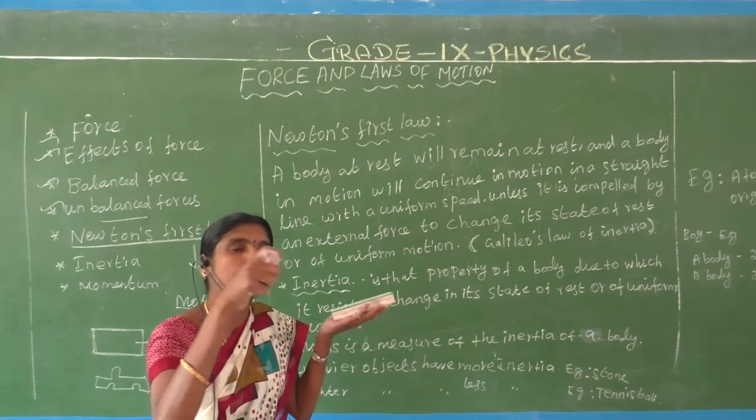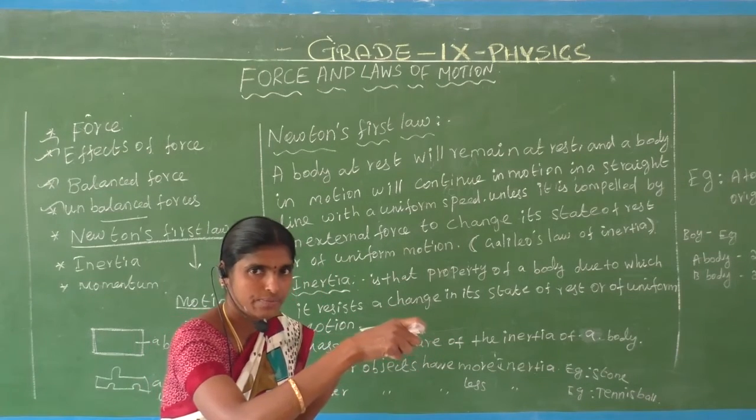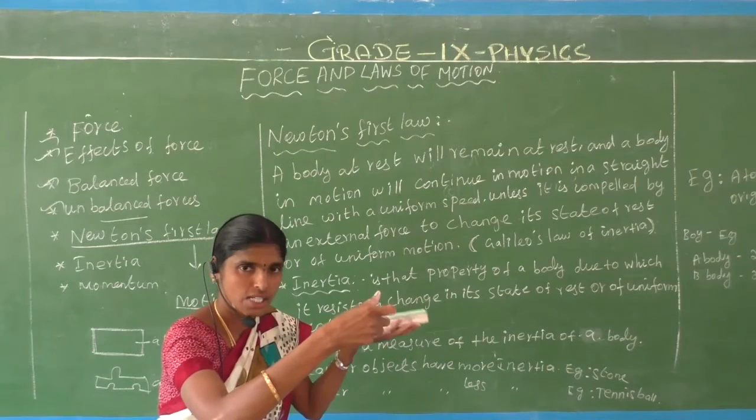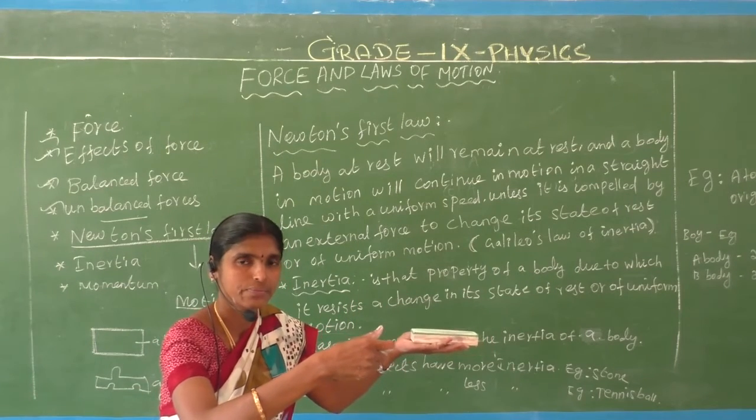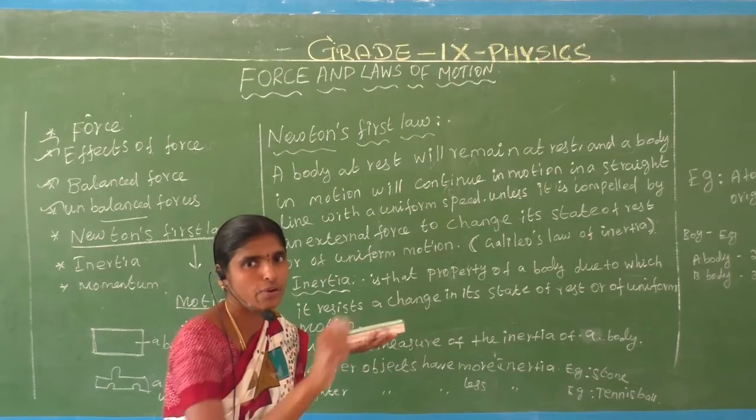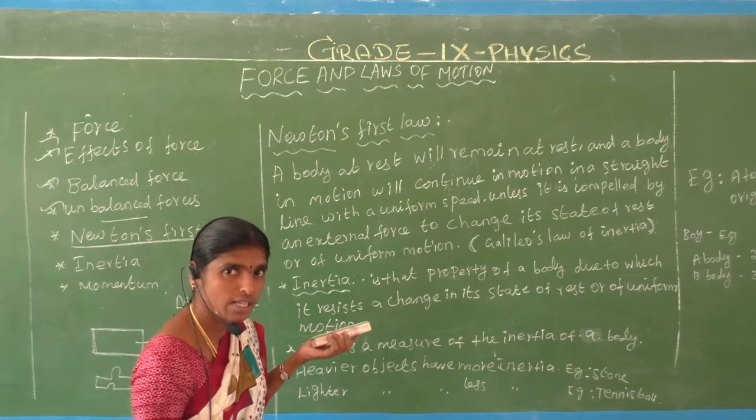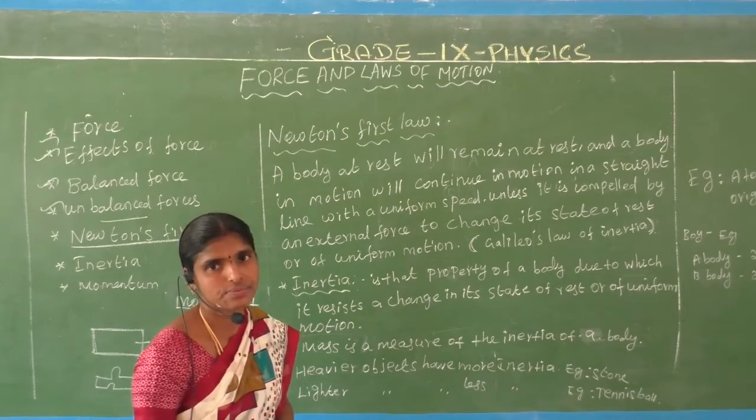Suppose we apply a force on an object to change its position, to change its state of rest or of uniform motion. That is called Newton's first law.